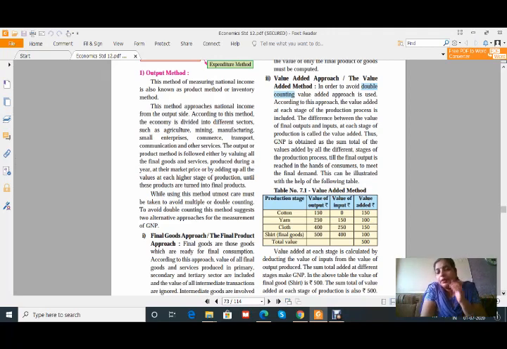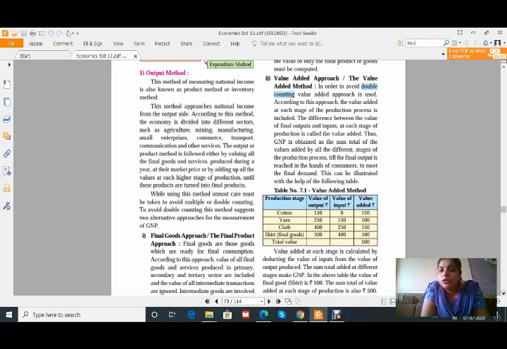That means this 150 is included in the cost of yarn, so we have to deduct this, that is 250 minus 150 will give us 100. After that, from this yarn, when the cloth is made and its cost was 400, this 250 is already included in that, so we have to deduct that. Again 400 minus 250, we will get 150.